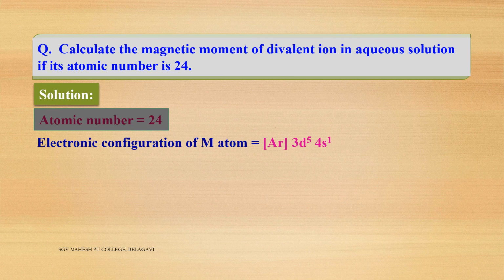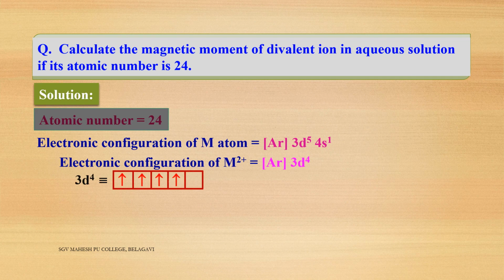divalent ion. Divalent ion means, since it is a d block element, it has a plus 2 charge, so plus 2 as the oxidation state. To write the electronic configuration for the plus 2 oxidation state, you have to remove electrons: one electron from 4s and one electron from 3d. Then it becomes 3d4. So for the metal in the plus 2 oxidation state, the electronic configuration is argon 18, 3d4.